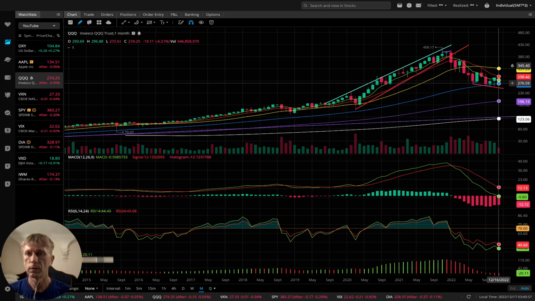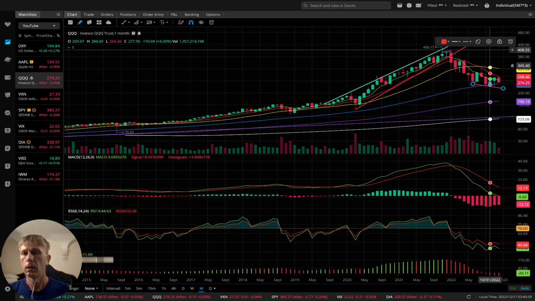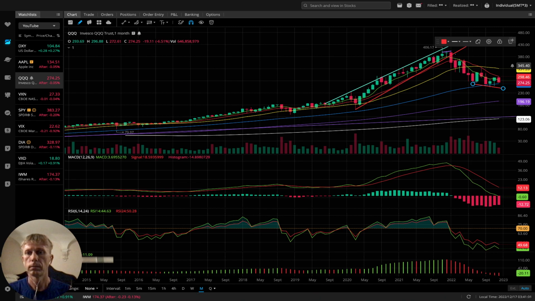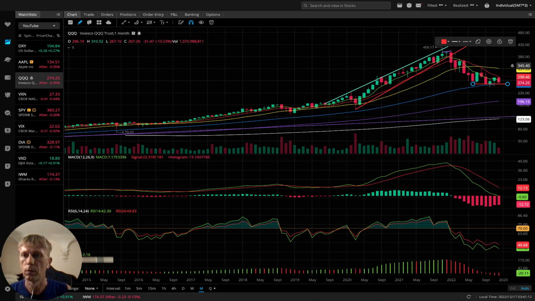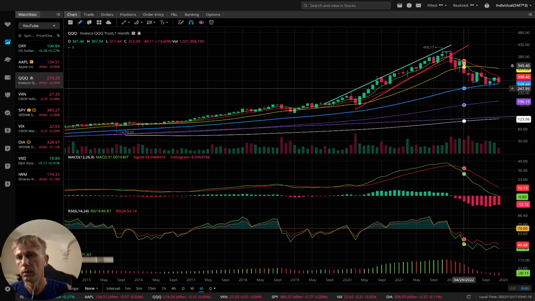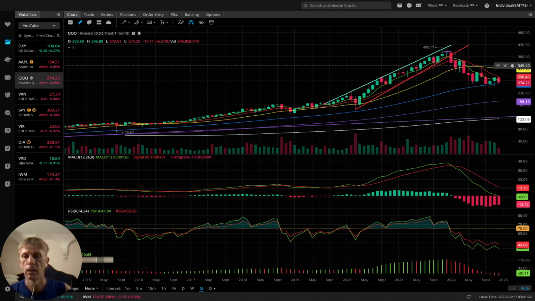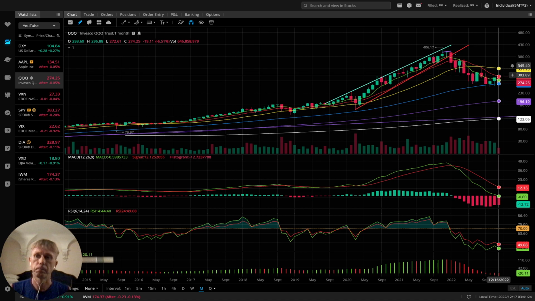Let me remove this one. I think it should be like this, yeah. It stopped at the MA50, right? Let me remove it because we want it clear. MA50, for the last 4 months, it stopped at the MA50. Maybe it will bounce from MA50. We'll see. MA50 is a strong support level.